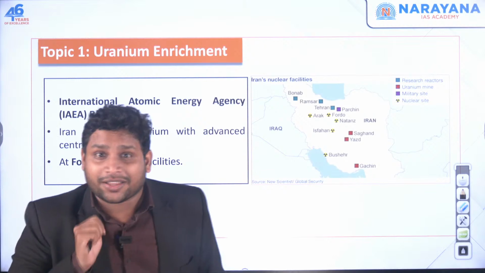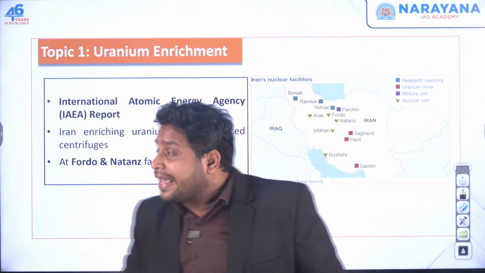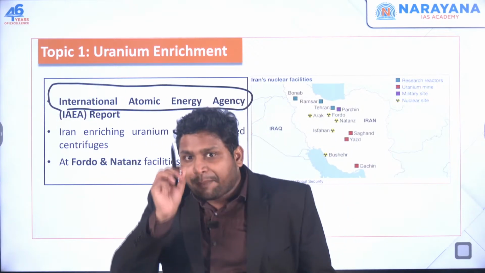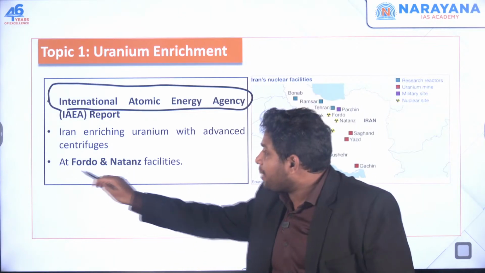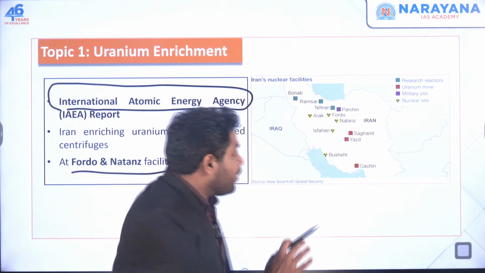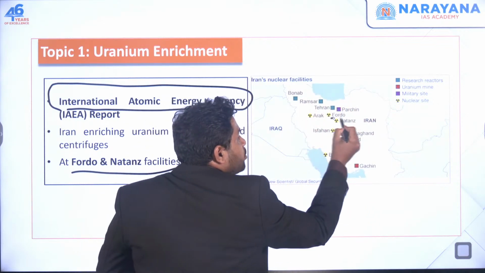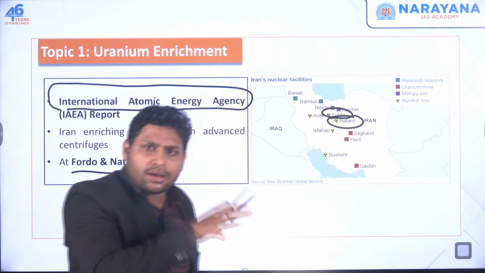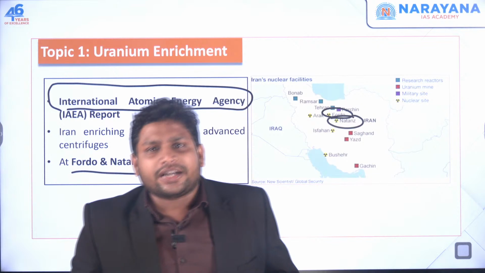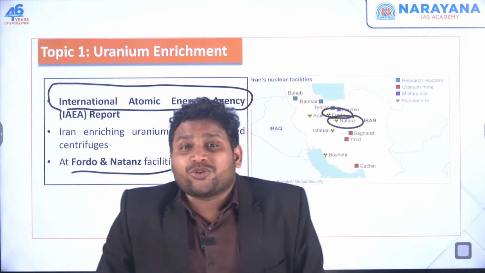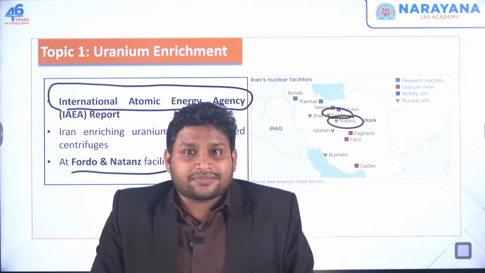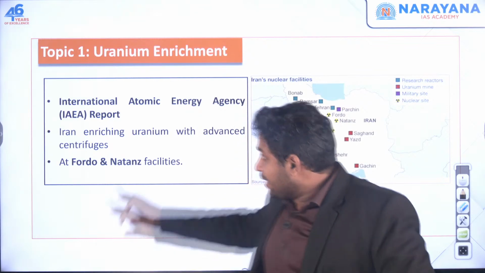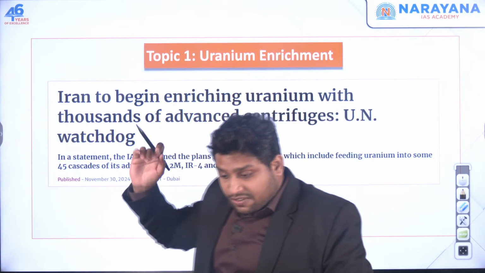Now we are still not done, because the IAEA, the International Atomic Energy Agency, has specifically mentioned two nuclear facilities in Iran, Fordo and Natanz. So you should know where they are located. In Iran, over here you see the Fordo facility, and here you see the Natanz nuclear facility. These are the power plants, facilities or laboratories, you can call them, where Iran is trying to do this uranium enrichment. Is this clear? Please remember these names, Fordo and Natanz, in Iran. And this is how we have covered this first topic completely.